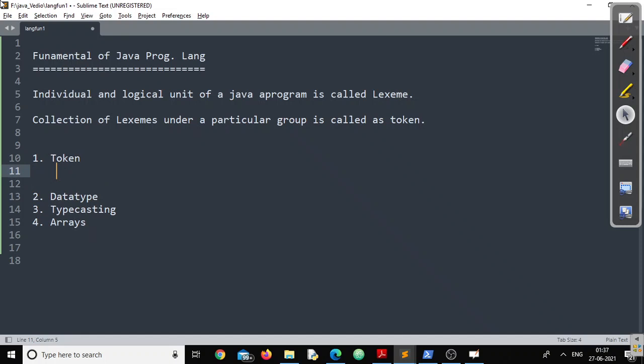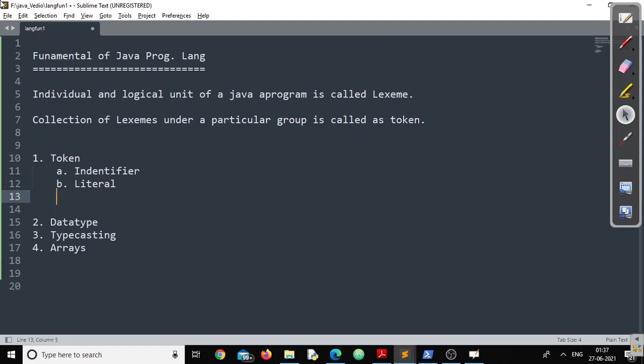If we talk about tokens, Java gives us a variety of tokens. Tokens are a group of lexemes collected under a particular group. One group is what we call identifiers. The second token in Java is literals. Don't worry, we'll talk about all these tokens in detail. That is very vital for us. Next, we'll talk about keywords. All these are tokens. Next, we'll talk about operators.